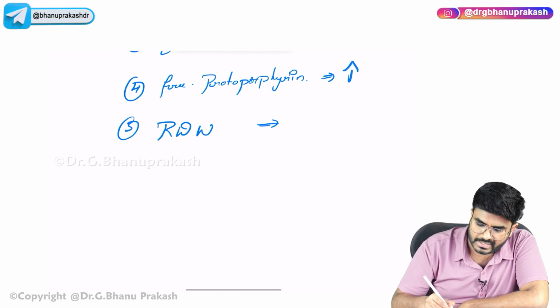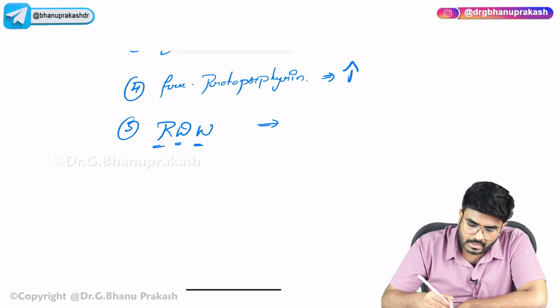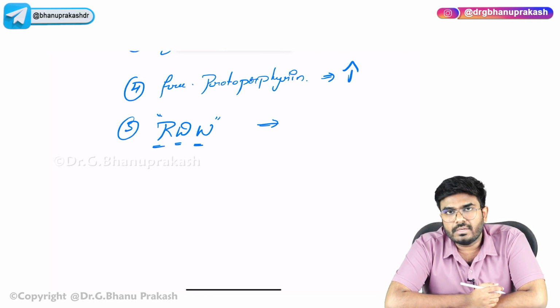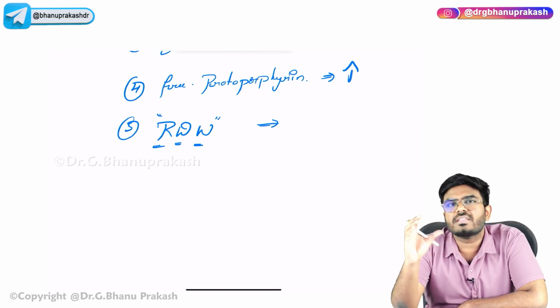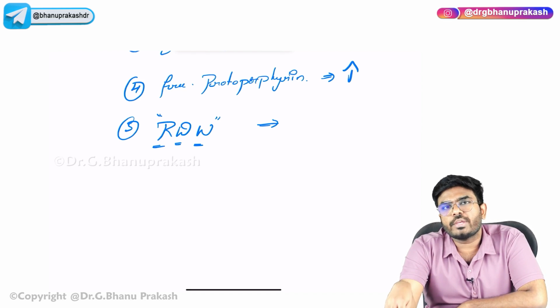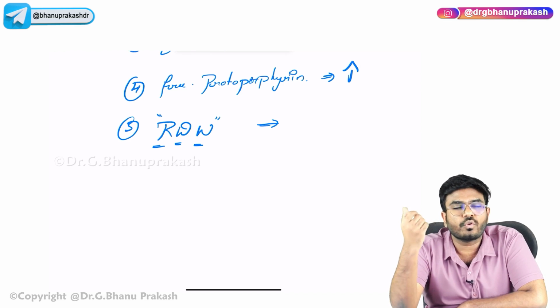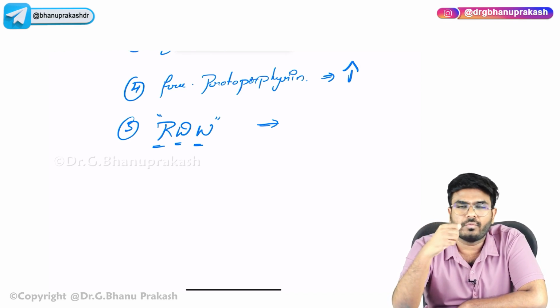RDW means red cell distribution width. What does red cell distribution width mean? When you look at the peripheral smear, you will see different sized RBCs: some RBCs are bigger, some are small, some are medium size. Why is it so? One RBC is going to stay in your body for almost 120 days, almost 4-5 months. Let's take an average of 4 months.